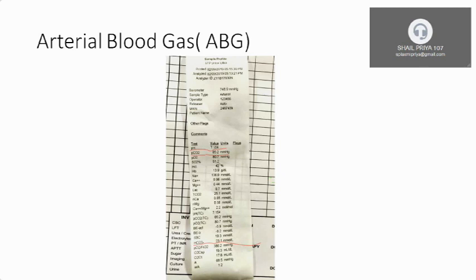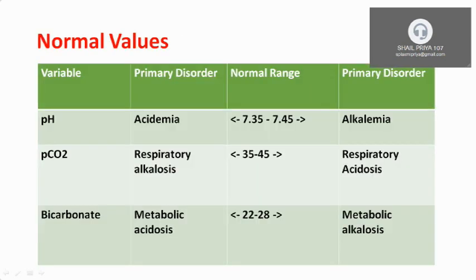Now you just need to know how to interpret ABG and diagnose acid-base disorder. So you focus mainly on pH, PCO2 and bicarb. The normal range of pH is 7.35 to 7.45, PCO2 is 35 to 45, and bicarb is 22 to 28. Hope you remember all this.